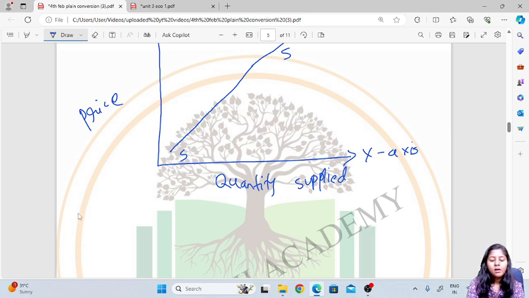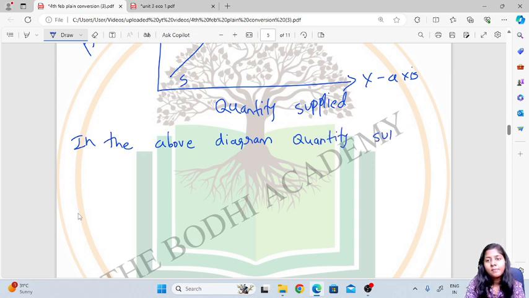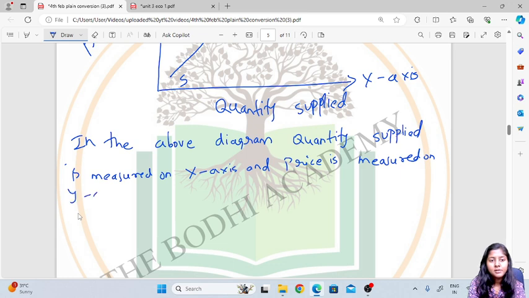So, in the above diagram, quantity supplied is measured on the x-axis and price is measured on the y-axis. SS is the supply curve over here.